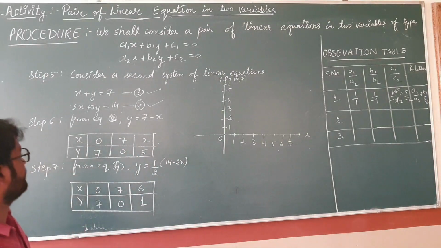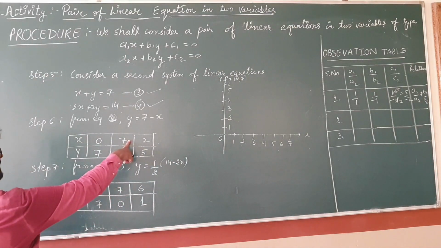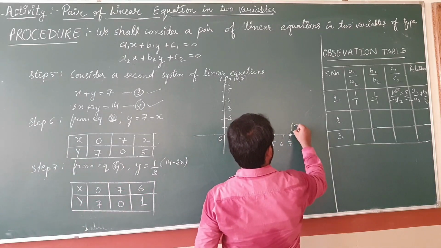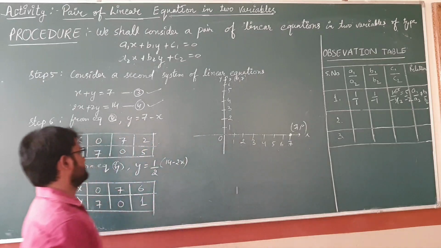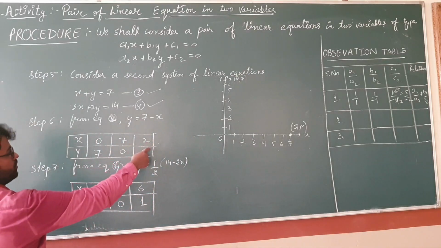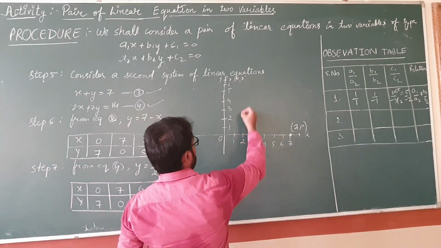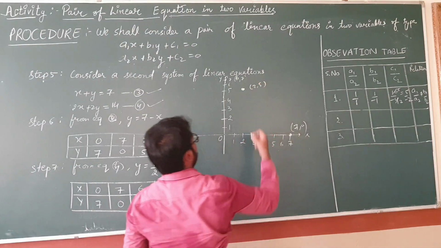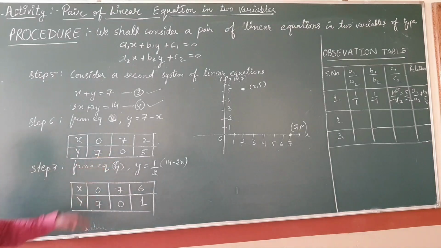Clear students? And what is the second? X is 7 and y is 0. So here is your point 7, 0. And the third point is 2, 5. X is 2 and y is 5. So here is your point 2, 5. Clear students? This table is done and now the time of this table.